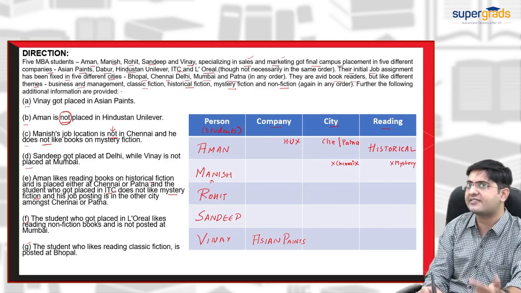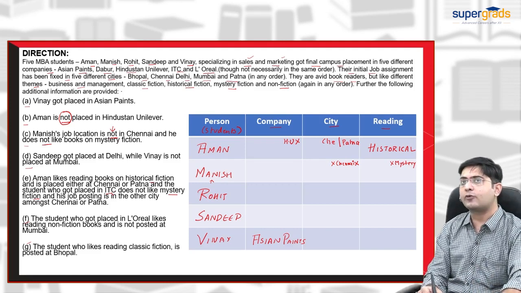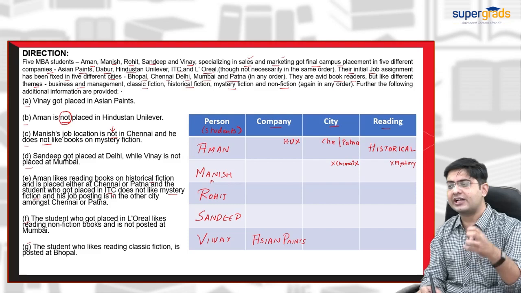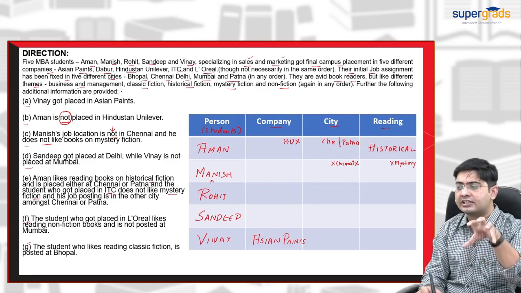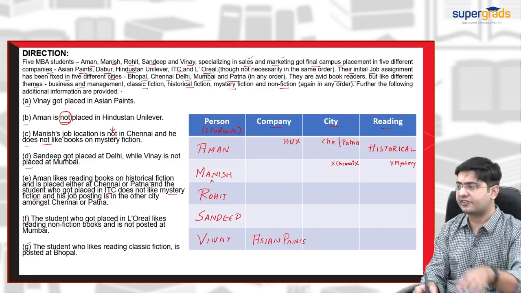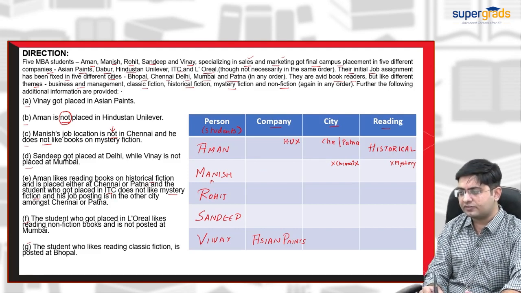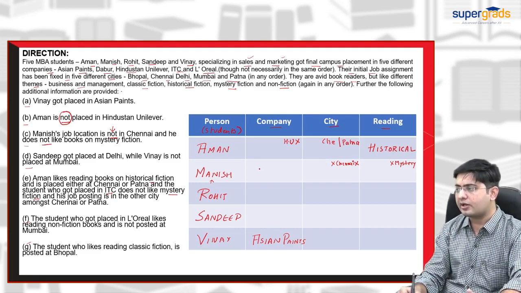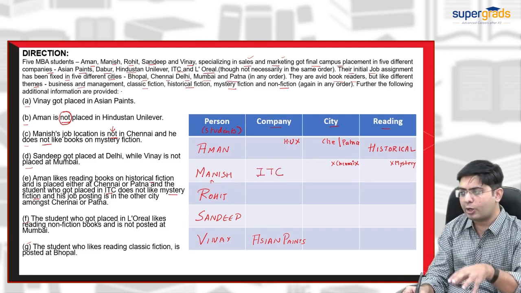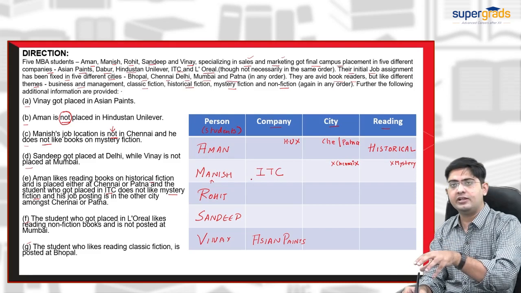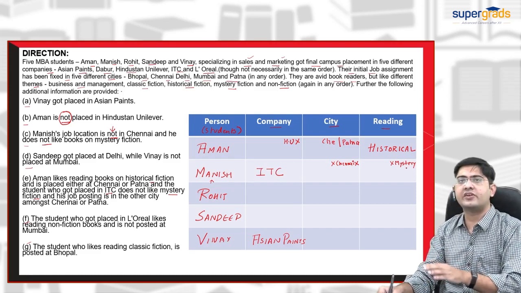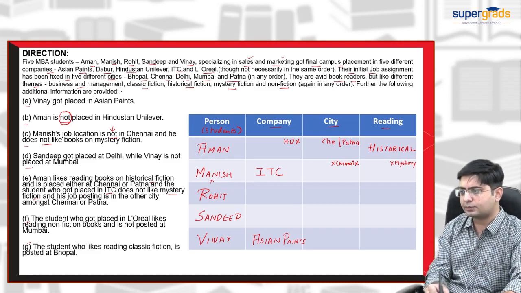I will allot ITC to Manish, because the person from ITC does not like mystery fiction, right? So let us proceed with it.